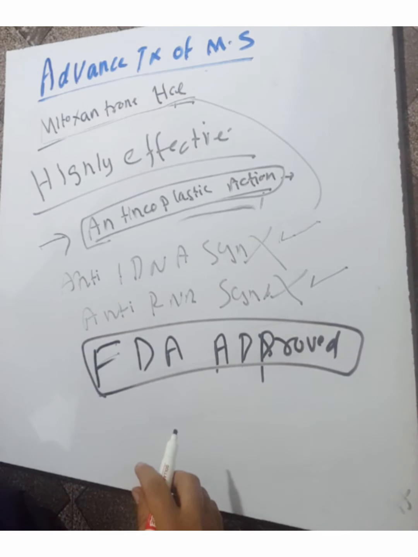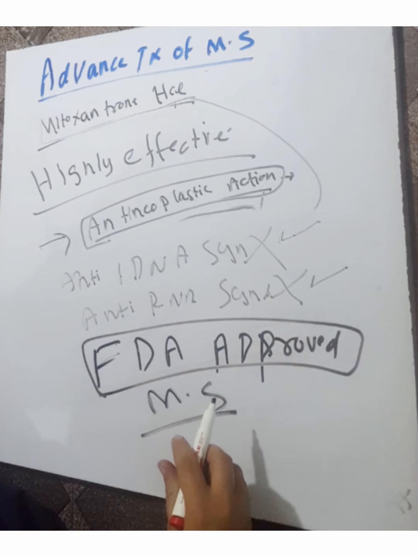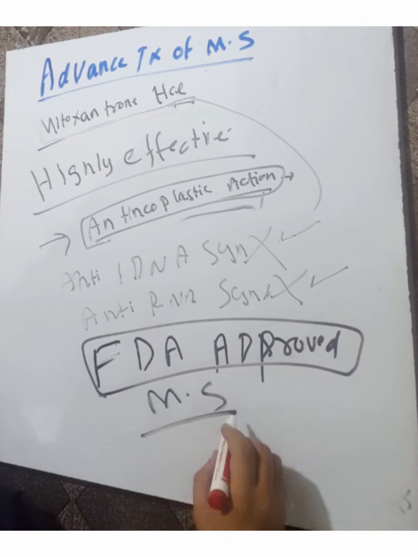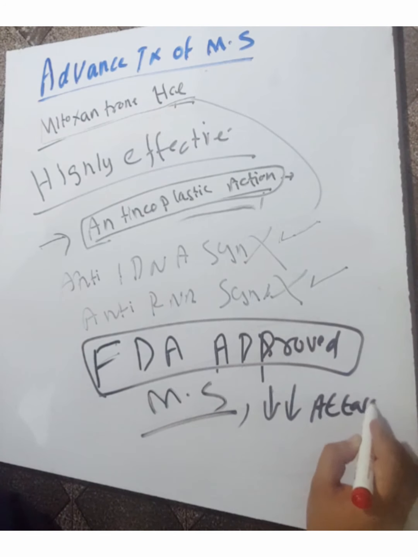Mitoxantrone is cardiotoxic. The adverse effect and the side effect is cardiotoxicity. The good effect is that it is used for patients with rapidly worsening multiple sclerosis, and it reduces the attacks of multiple sclerosis.